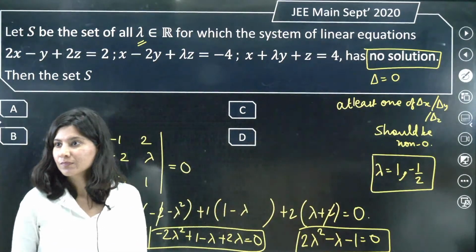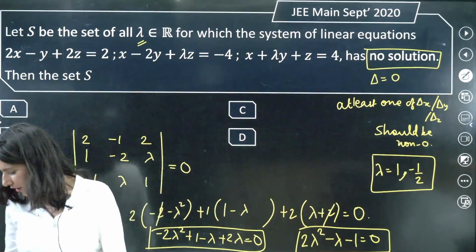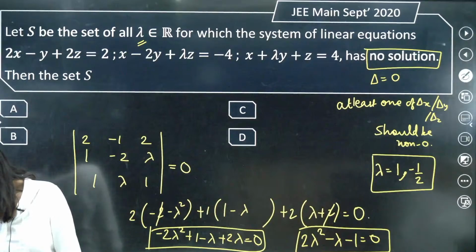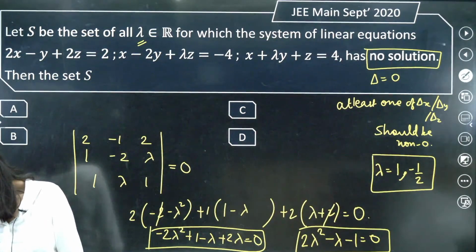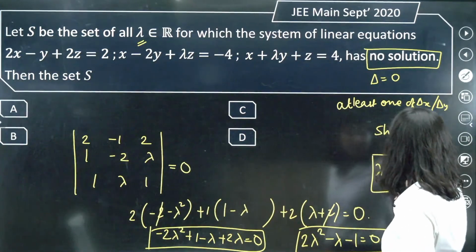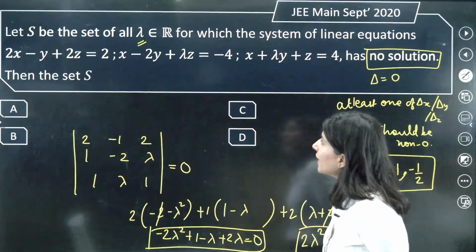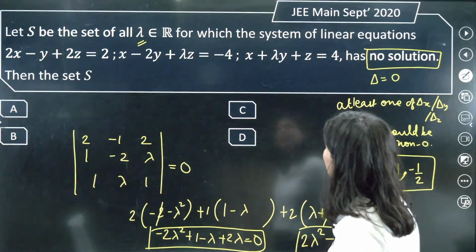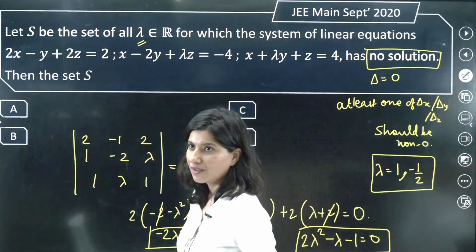So 1 and minus half. Now you tell me what is the answer.